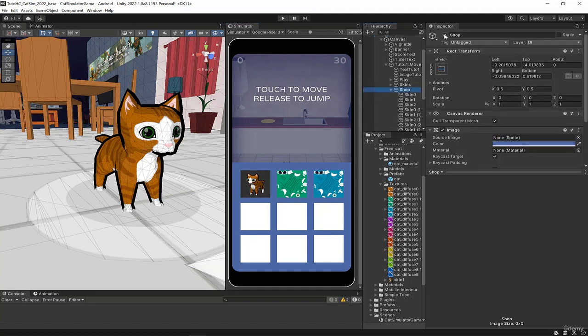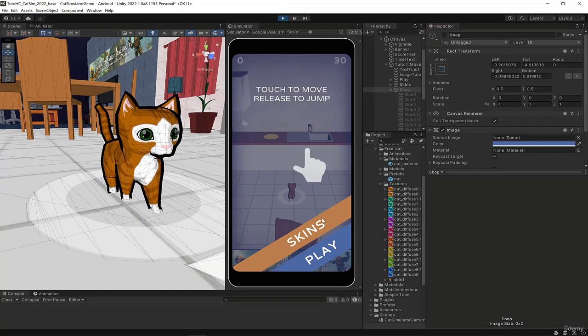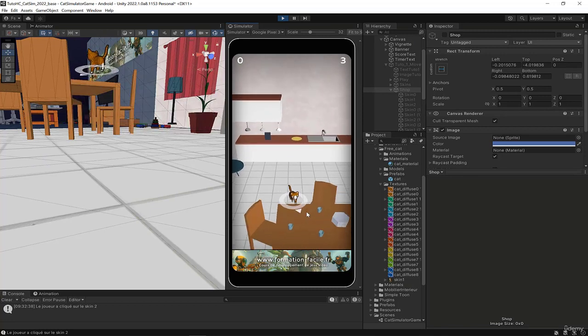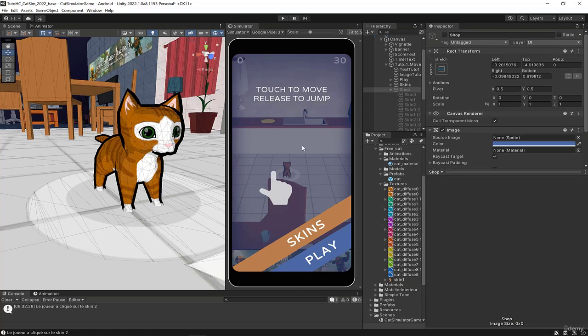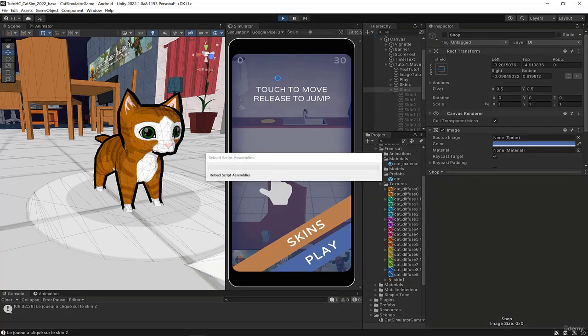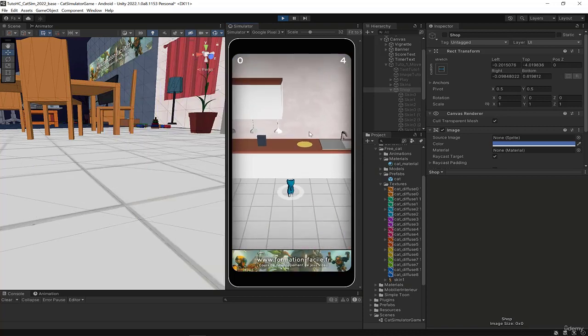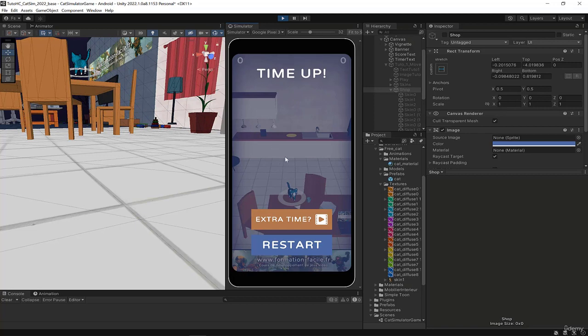We'll test the project. Good. I launch the game and we should still have something to fix. Look, I select the blue skin, I play, and my cat is brown, which is not normal. On the other hand, look, I quit, cat is brown, I launch the game, and now the cat is blue, which is normal because it's the skin I selected. But I have to wait for the next game before being able to play with the skin I selected.